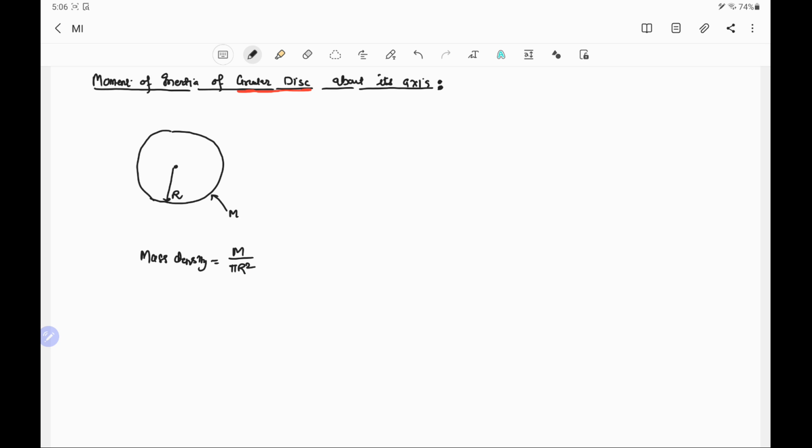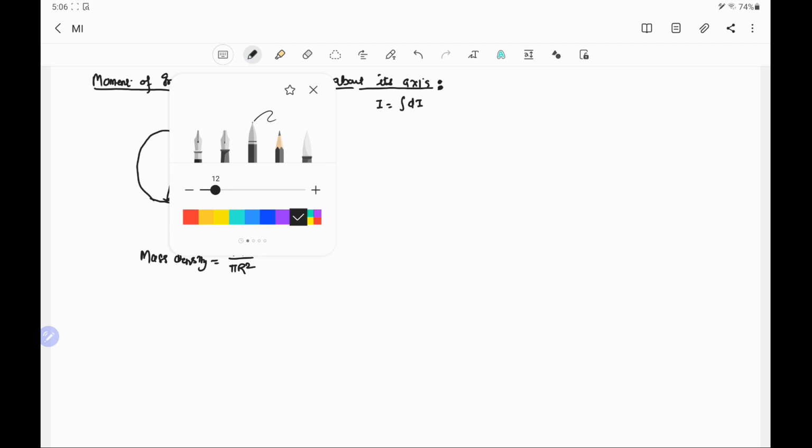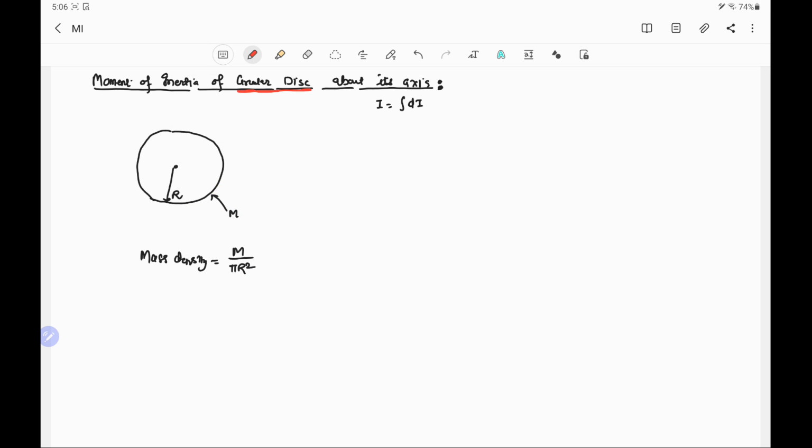Now, to find the moment of inertia of this disk, which is a continuous distribution, we have to use the technique of integration, that is I equal to integral of dI. Now we have to take an elementary part for which we find the moment of inertia, and then we will integrate to find the total moment of inertia of the disk. For this purpose, we take an elementary ring of radius small r with thickness dr.